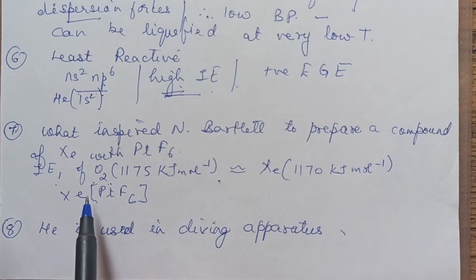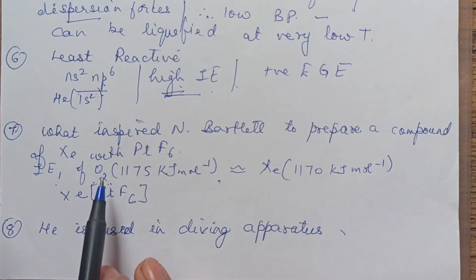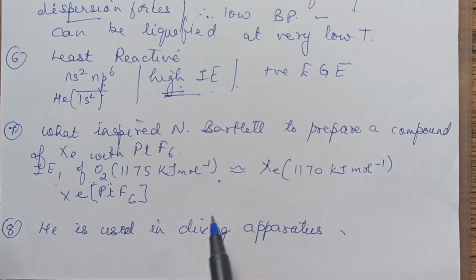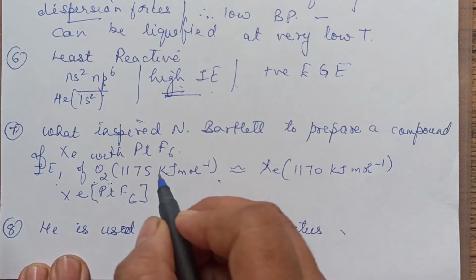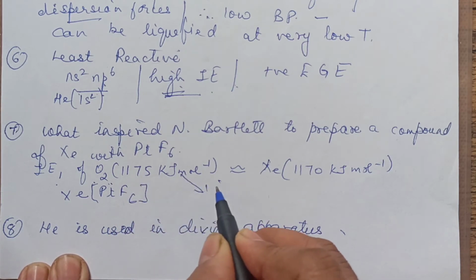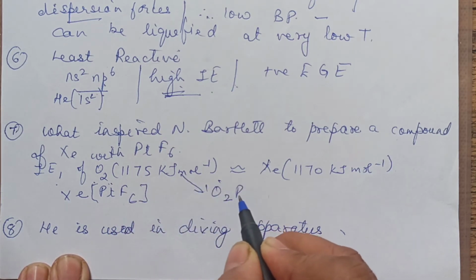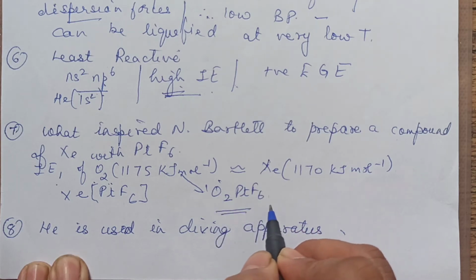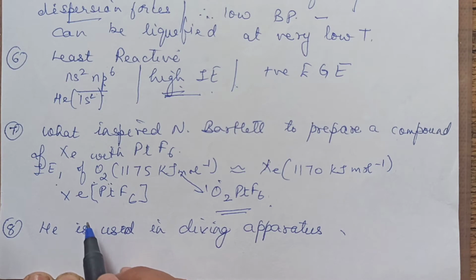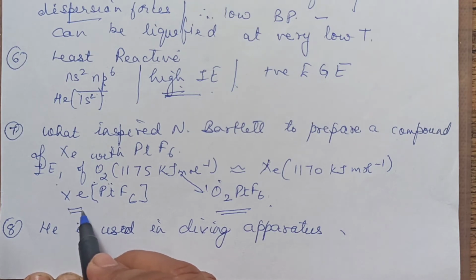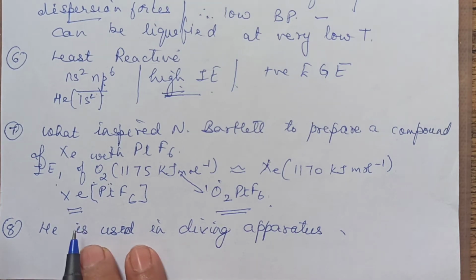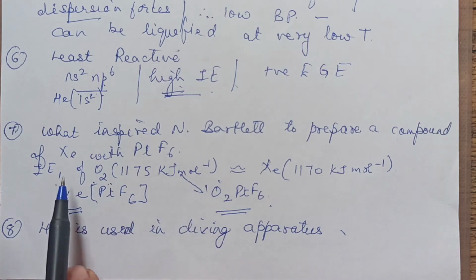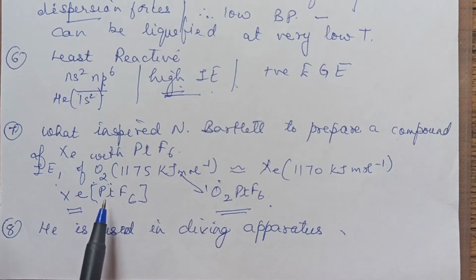Since he found that oxygen has a similar ionization energy to xenon, and oxygen can form a compound like this, O2PtF6, there was one compound known of O2 with this. So why not xenon also? So he isolated one compound of xenon by making xenon react with PtF6. This was the compound. So what will you write?